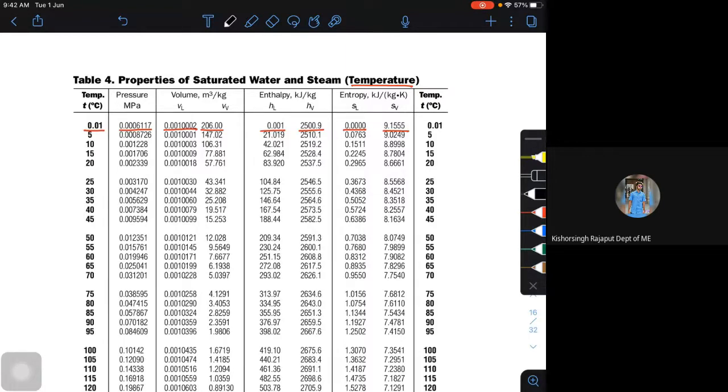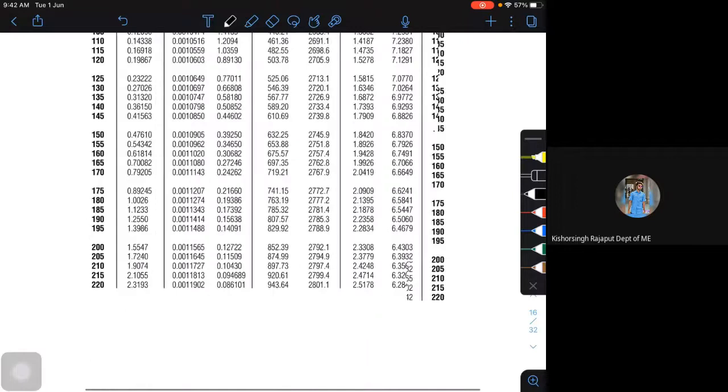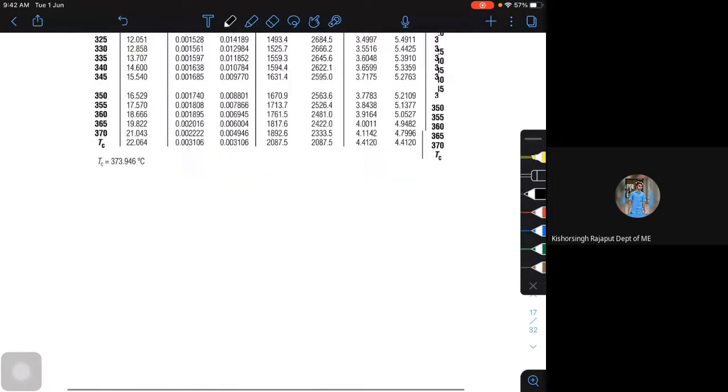That's why I told you steam tables are time consuming. Maybe if you go to the Mollier chart, it will be much faster, but it's very approximate. So intermediate values you have to interpolate. Say temperature is 52 degrees, so I have to interpolate between 50 and 55. That's a nice question, what you asked. Is that clear? In between values, you have to interpolate. Okay, fine. So now let's go to superheated tables.